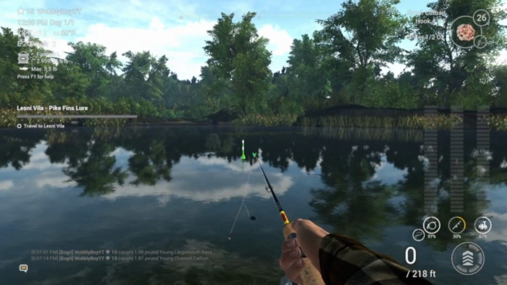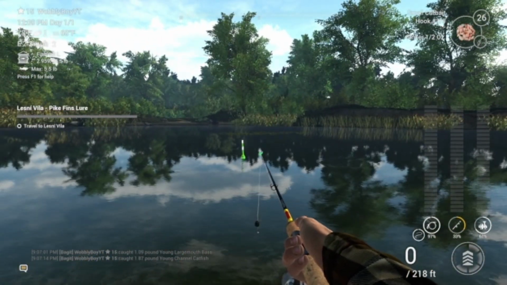So that's how you catch a catfish in the Mudwater River. Bye.